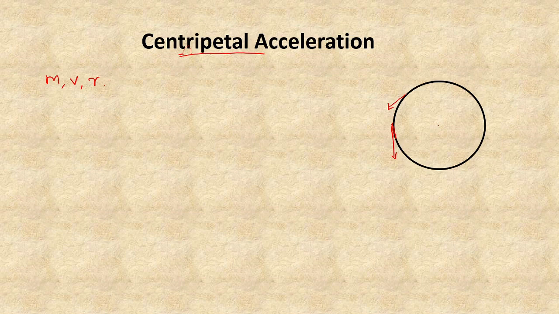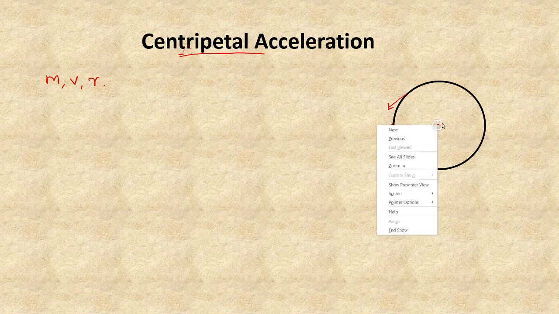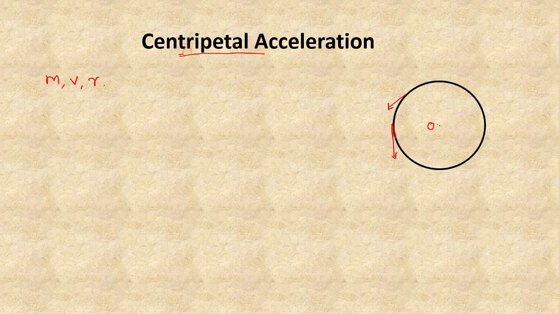Now look into the figure. This is the center of the circular path. Let me denote it by O. Now when we observe the motion of the particle, suppose the particle is at the point A. Now I draw a radius vector towards the point A. What is the direction of the velocity of the particle at this point?